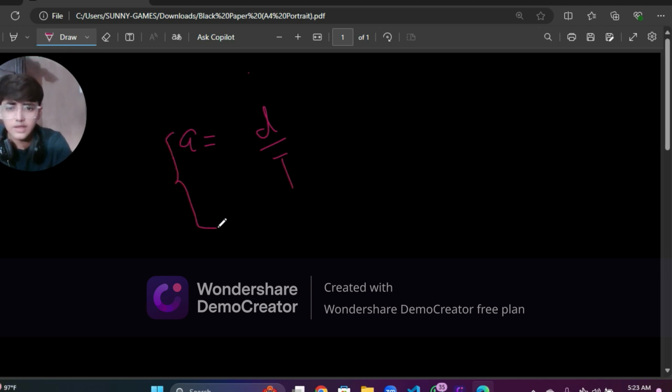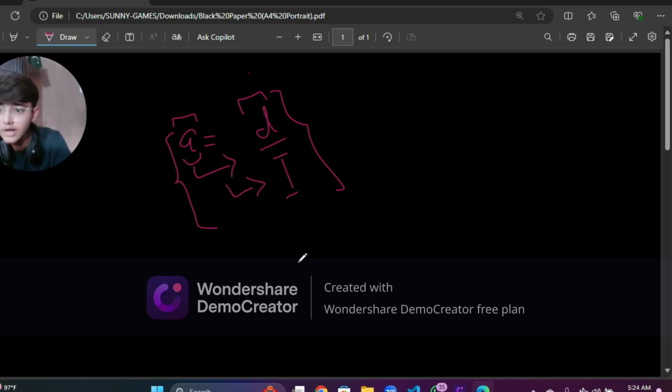Now, these all words, or you can say vocabulary formulas, are being formed here by a variable. A variable is acceleration. Therefore, displacement and time are its quantities. That's what a dimensional variable is.